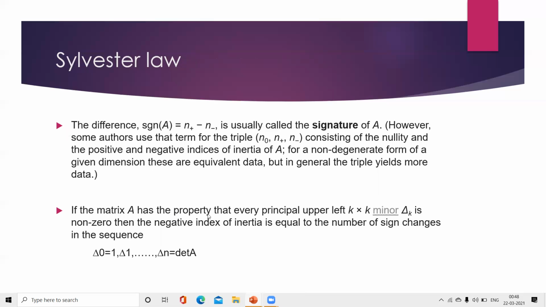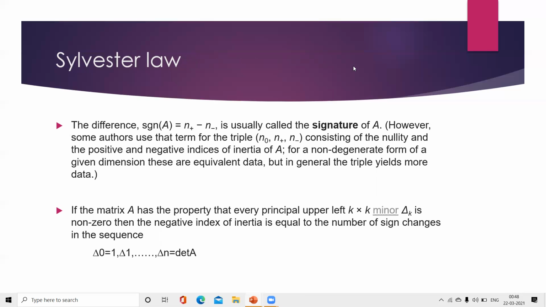If the matrix A has the property that every principal upper left k by k minor delta k is non-zero, then the negative index of inertia is equal to the number of sign changes in the sequence delta 0 equals 1, delta 1, delta 2, and so on up to delta n, which can be defined by the determinants of A. By this, we know how Sylvester's law works.